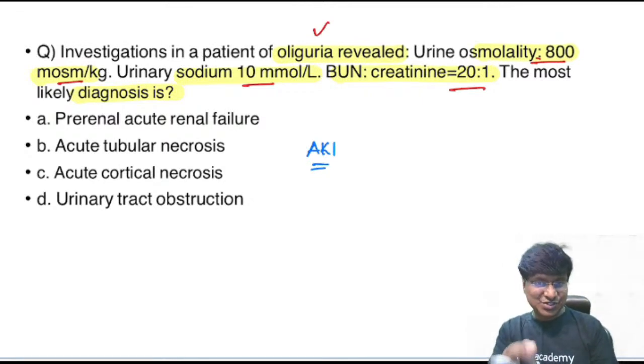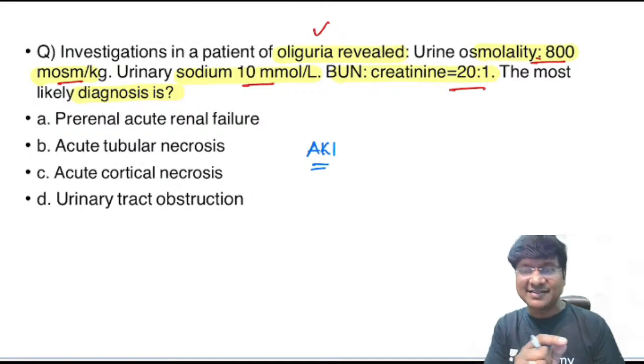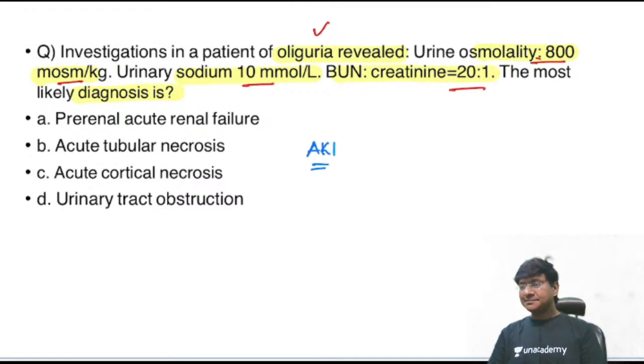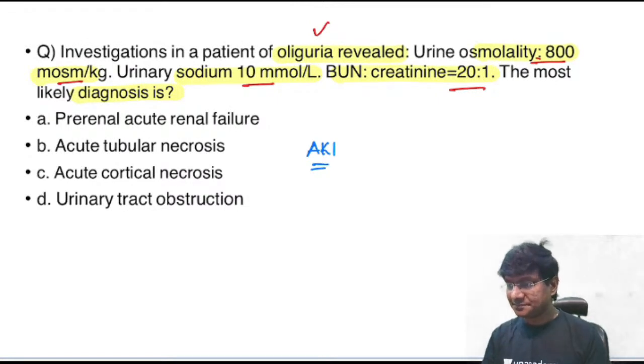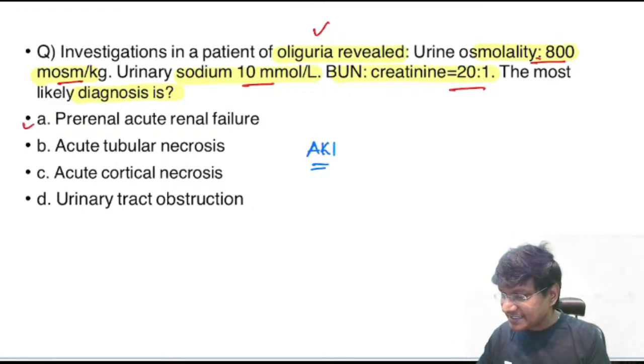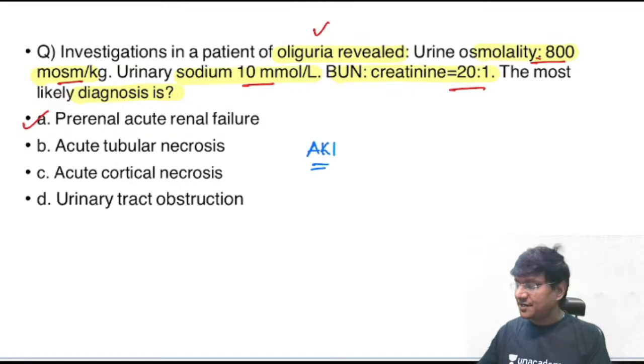I have just taught you the differentiating points between pre-renal and intrinsic renal. Now it is acute renal failure only, but what type of acute renal failure is this? So just please remember, it is very good, Ali Azad. It is pre-renal type of acute renal failure.